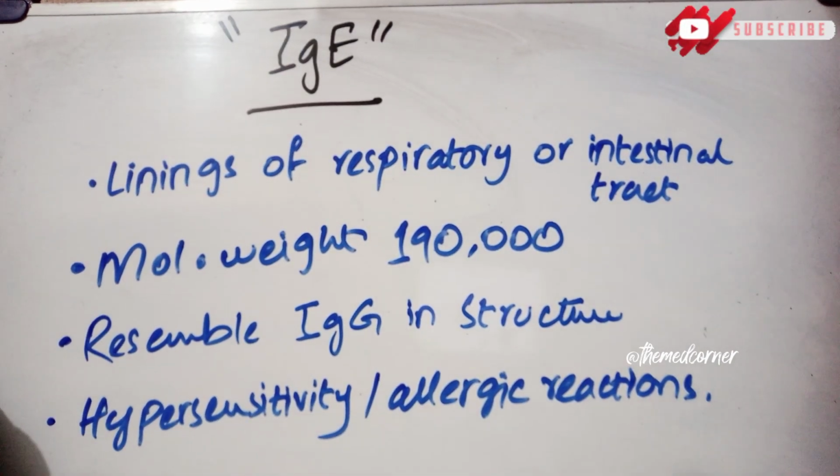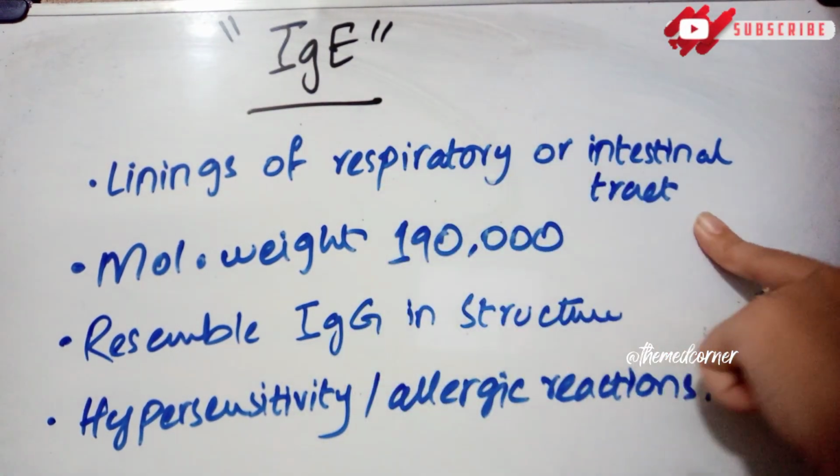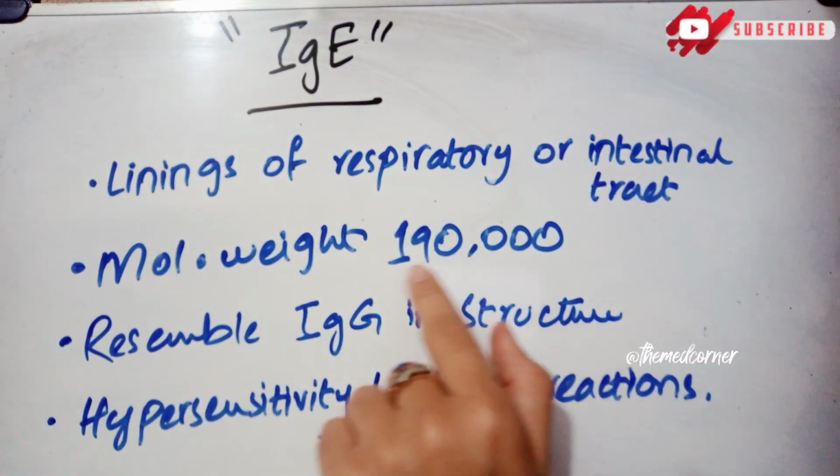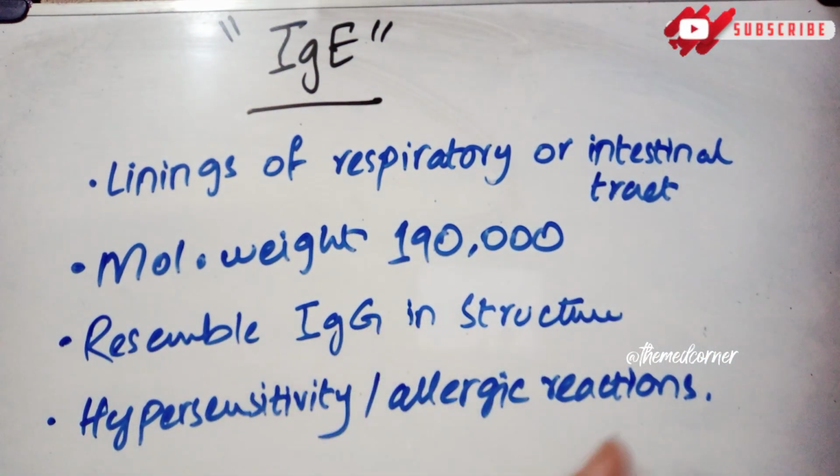Now the fourth one, that is IgE. IgE is produced in the lining of the respiratory and intestinal tract. They have a molecular weight of 1,90,000, and they resemble IgG in structure. They are also pentamers. IgE is produced in hypersensitivity or allergic reactions of the body.